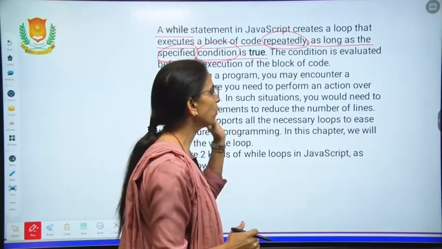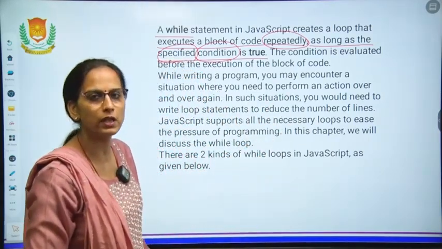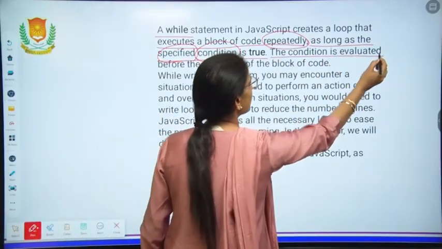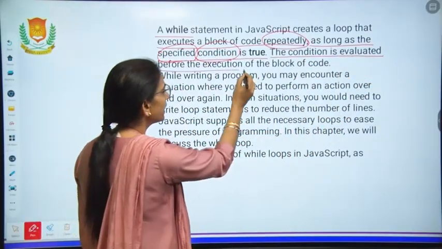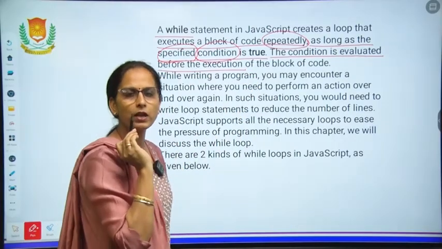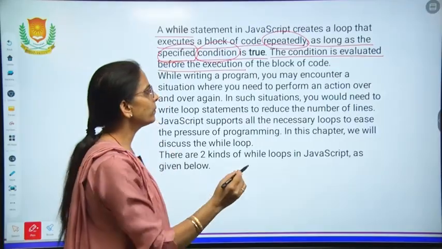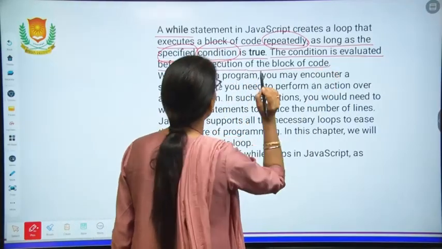We will discuss it. I'll tell you how to write all these things. All keywords we will be discussing. The condition is evaluated before the execution. First of all, the condition will be checked, and only then will the block of code be executed.